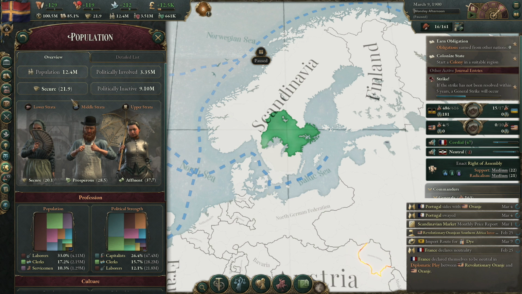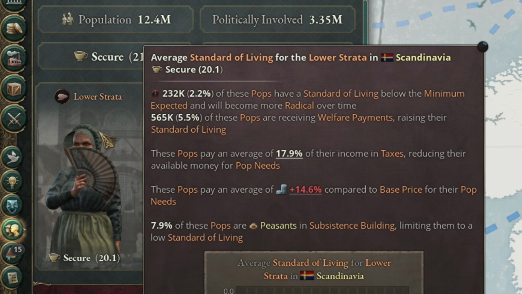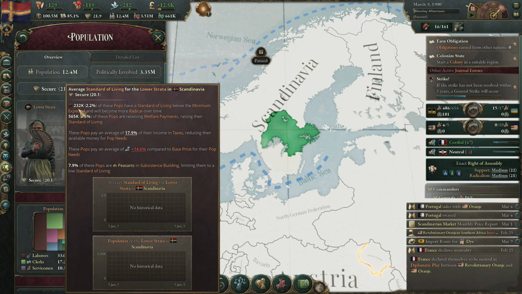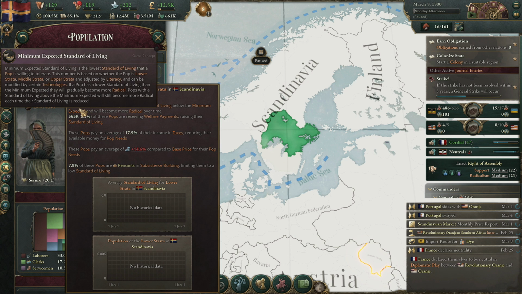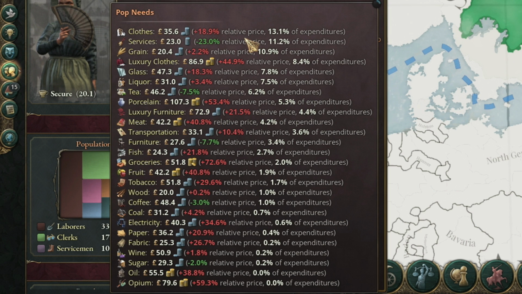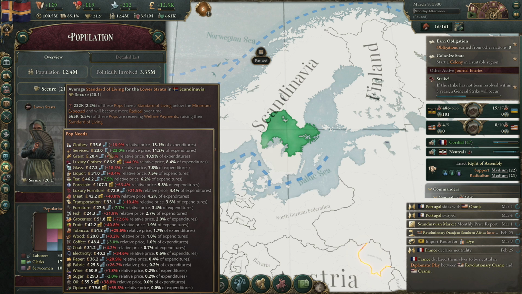the entire population. Then you hover over each standard of living sector and you can see how many people are mad about their standard of living. So there's only 2.2% of pops in this area that don't like the standard of living, but that's still 230,000. So you go, and this is where you can figure out what you need to decrease in price. As you can see, these are all the pop needs, and you can decrease the price.